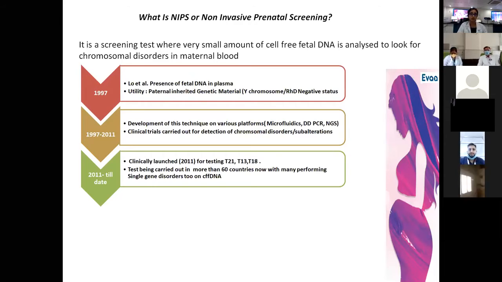This technique was meant for detecting the RH status of the fetus along with Y chromosome status. Between 1997 and 2011, various techniques were developed where we started to perform this testing on various platforms, including microfluidics, digital droplet PCR, NGS, etc. Clinical trials were also carried out to see whether we can incorporate this technique into the detection of Down syndrome, etc.